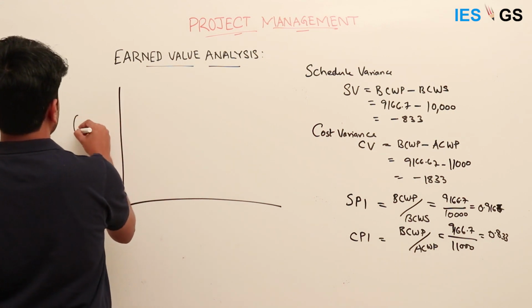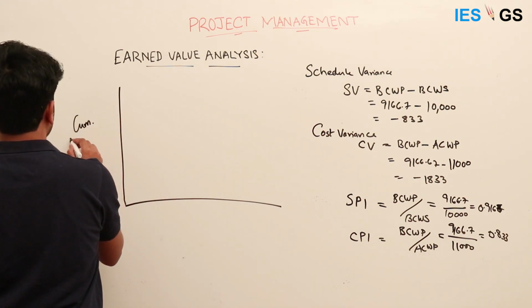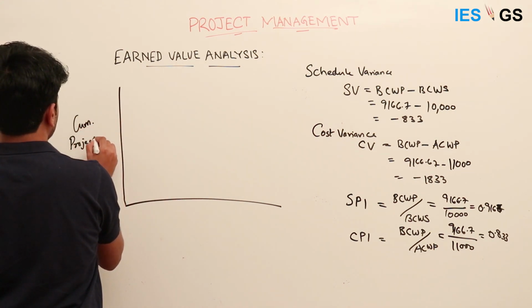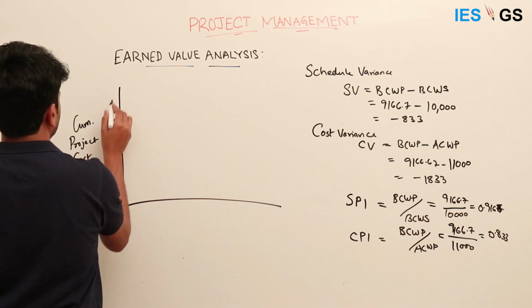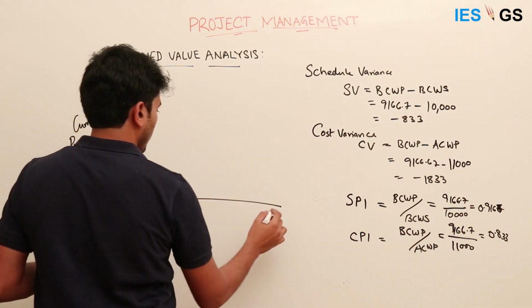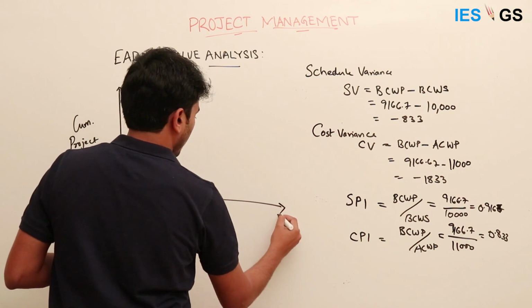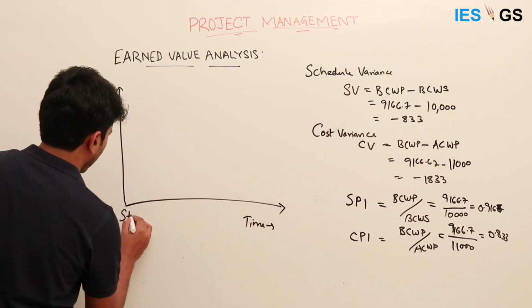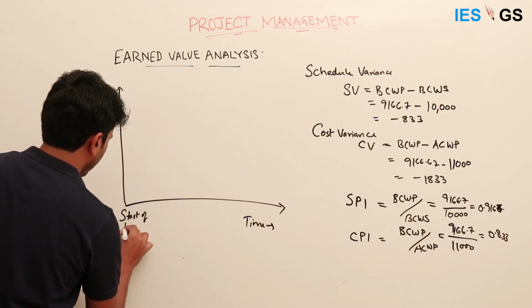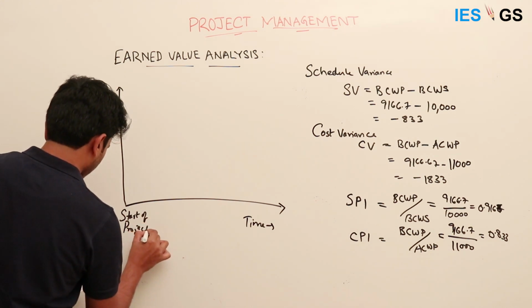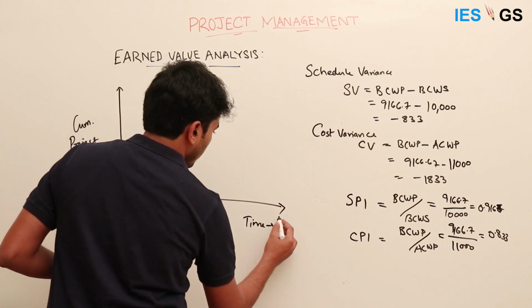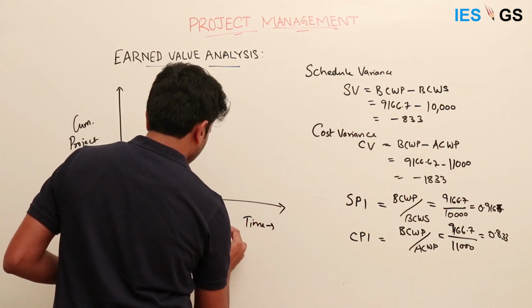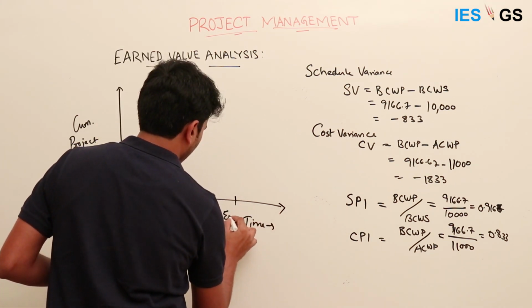The x-axis is time and the y-axis is cumulative project cost. This indicates the origin, the start of the project, and this shows the end of the project.